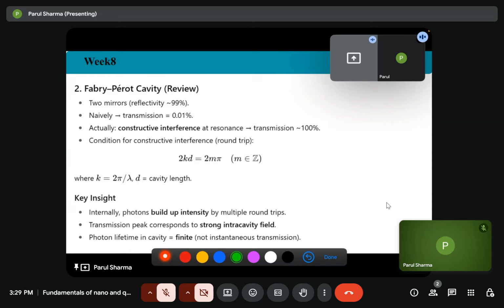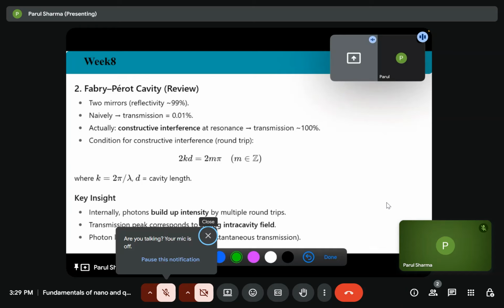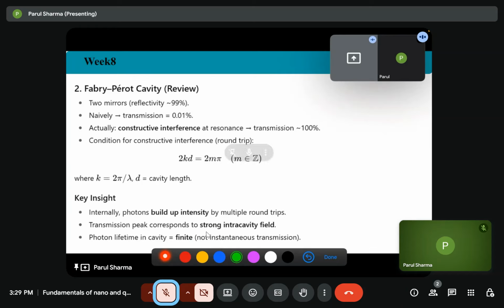So in case of lasing, in case of making lasers, we are considering two mirrors. Like we are considering a Fabry-Perot cavity, in which we have two mirrors. One has 99% reflectivity, and transmission is of the order of 0.01%.